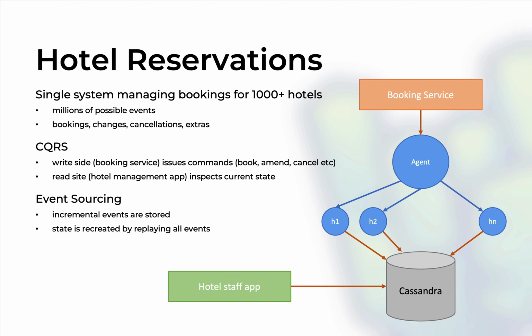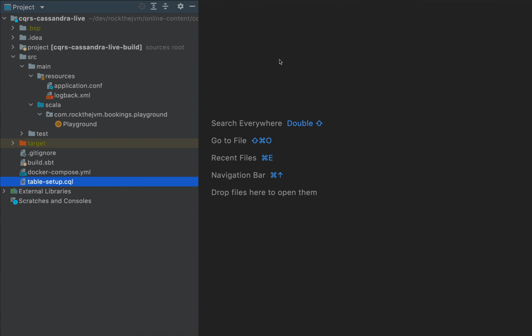We will pair CQRS with event sourcing and Akka persistence, in which incremental events will be stored to Cassandra and the state of the system will be recreated by replaying all these events. So without further ado, let me show you the project. So I'm here in IntelliJ IDEA. I'm using the IntelliJ IDEA plugin for Scala development, and we will have a plain IntelliJ project with a bunch of resources and configurations and a playground application.